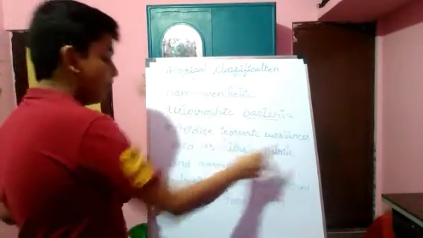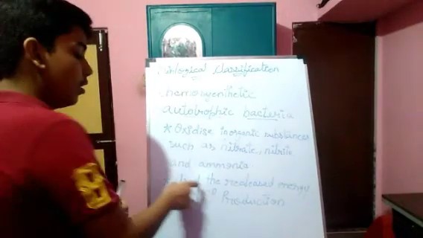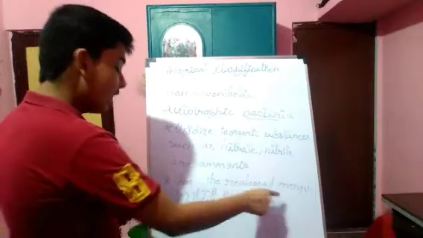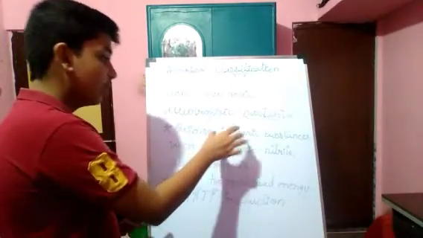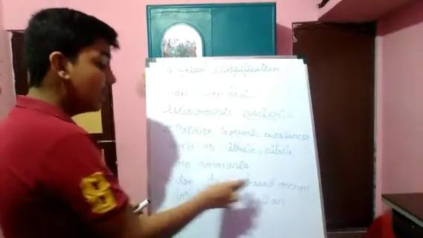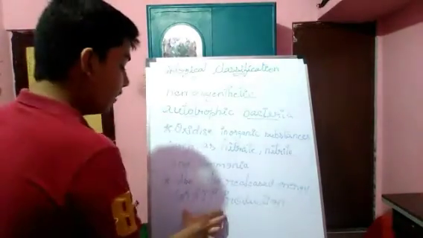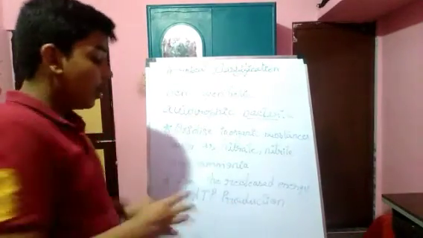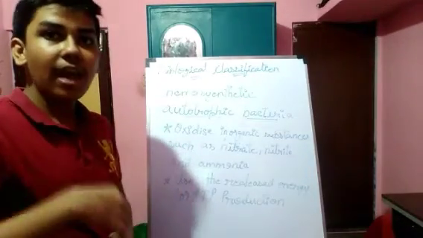The second point is that they use the released energy for ATP production. After oxidizing these inorganic substances, they get the energy which is released, and they use it for ATP production, for giving energy for their motility, for movement.